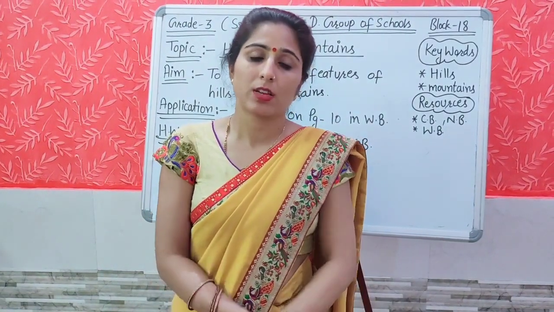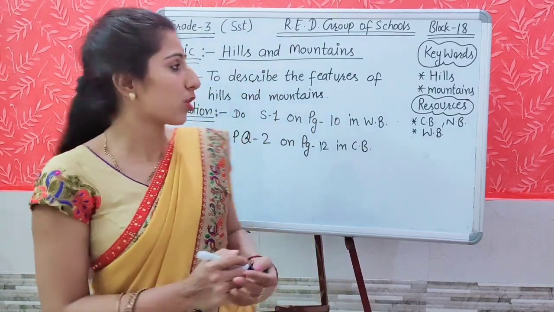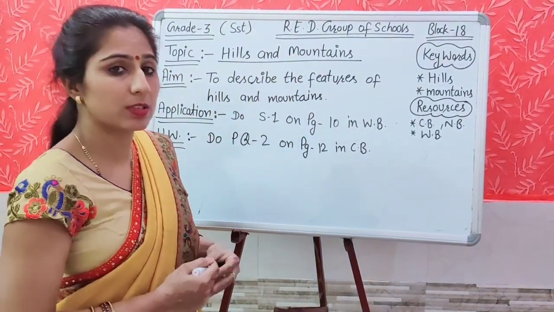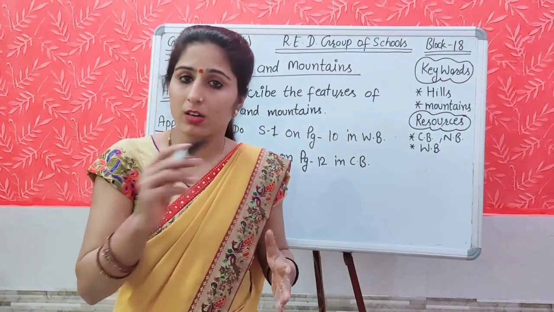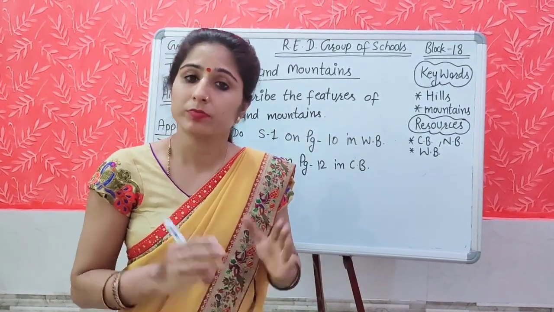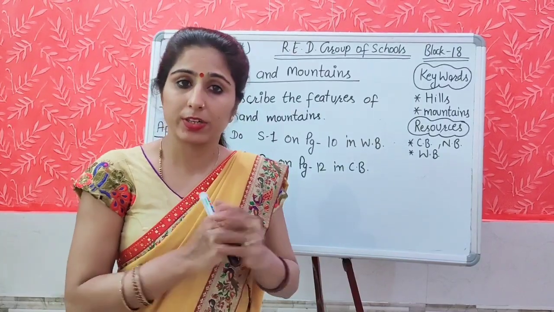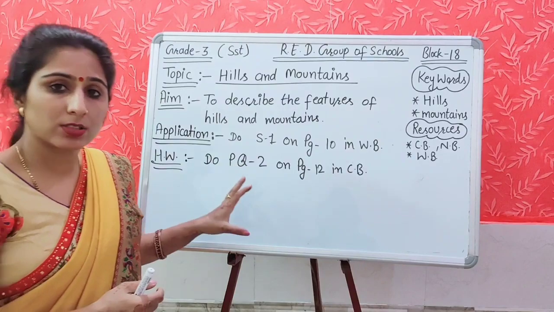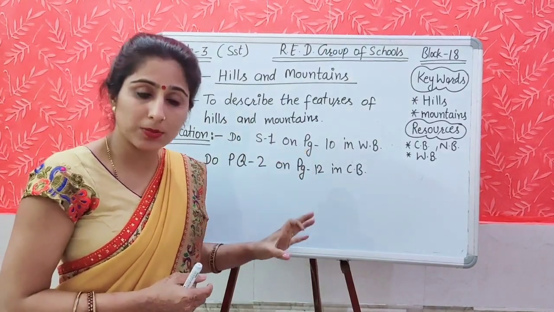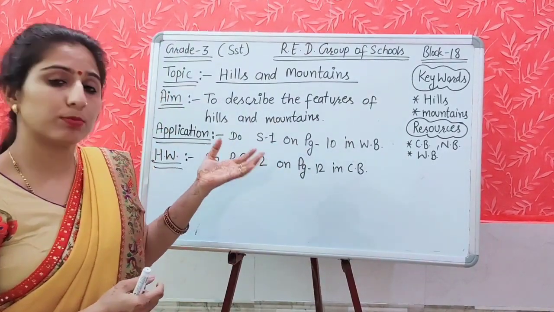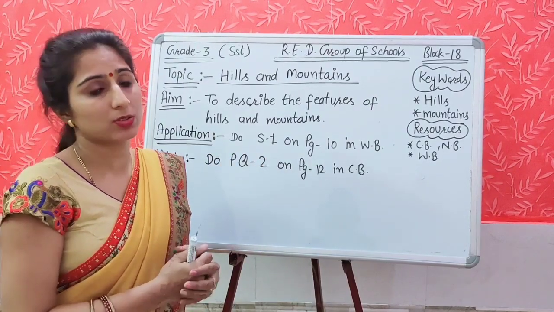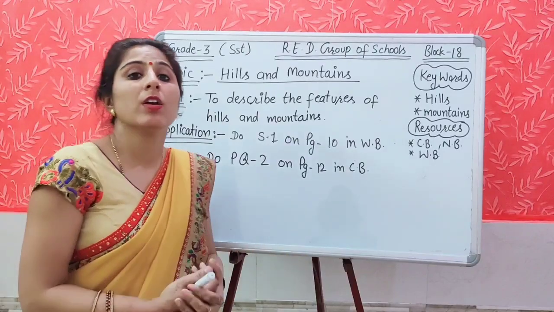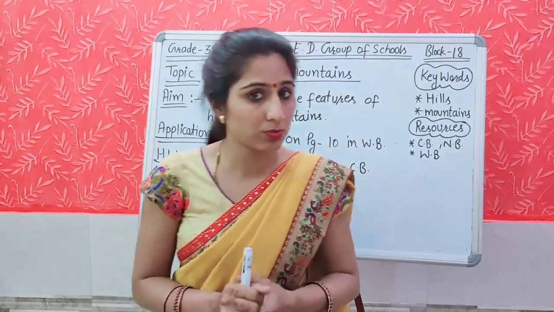At last, now let's summarize our today's topic. Our today's topic is hills and mountains. We read about the features of the hills and mountains. The hills have rounded tops and mountains have pointed tops, and the hills have gentle slopes and mountains have steep slopes, and most of the mountains are covered with snow. So these are most of the features of the hills and mountains. So today we have achieved our aim successfully.